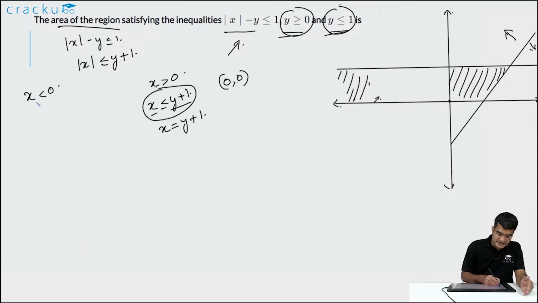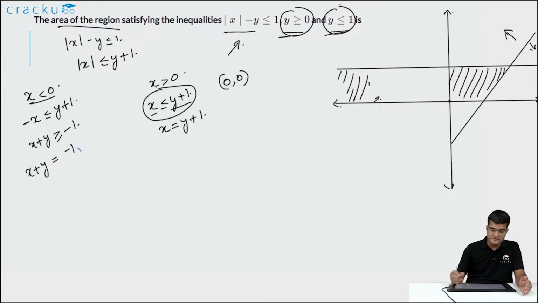If you are looking at the second case where x is less than 0, then the inequality will become minus x is less than or equal to y plus 1, or x plus y is greater than or equal to minus 1. So again, to draw this, let us first draw the graph x plus y is equal to minus 1. That will have a slope of minus 1. It will be exactly the mirror image of the earlier line. It will be something like this.